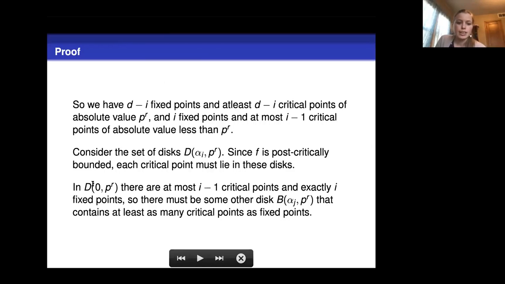So in the disk centered at 0, because we know 0 is a fixed point, there are at most i minus 1 critical points, because there are at most i minus 1 critical points of absolute value less than p to the r. We also know that there are exactly i fixed points. So there's some other disk, centered at some other fixed point, that contains at least as many critical points as fixed points.